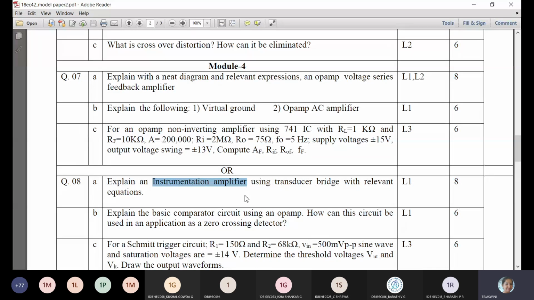Next, explain the basic comparator circuit using an op-amp. How can this be used in the application of a zero crossing detector? Here they have asked for the comparator circuit. Again they have not specified whether inverting comparator or non-inverting comparator. Which is called the zero crossing detector, non-inverting or inverting? Yes.